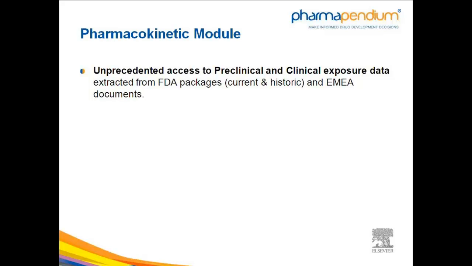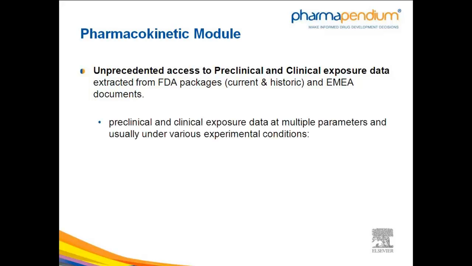And by current and historic, we are actually making a distinction between the documents which are offered in the PharmaPendium platform versus what is offered in an additional module called the Classic Collection. Essentially, the current platform offers all FDA documents from 1992 till present, whereas the Classic module offers all documents from 1938 till 1991 inclusive.